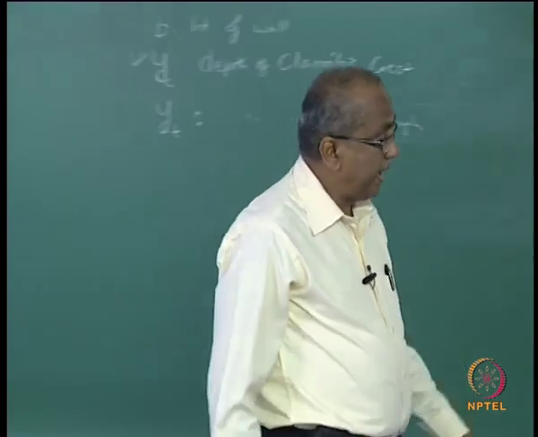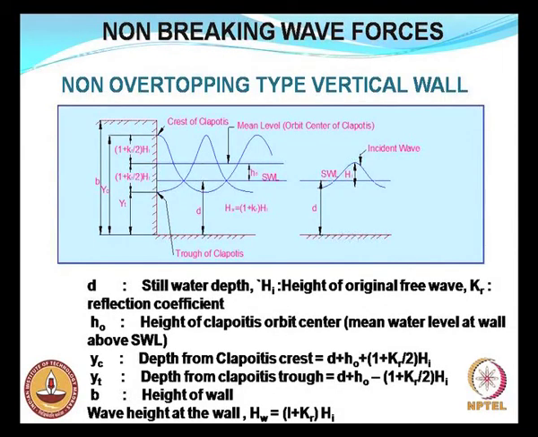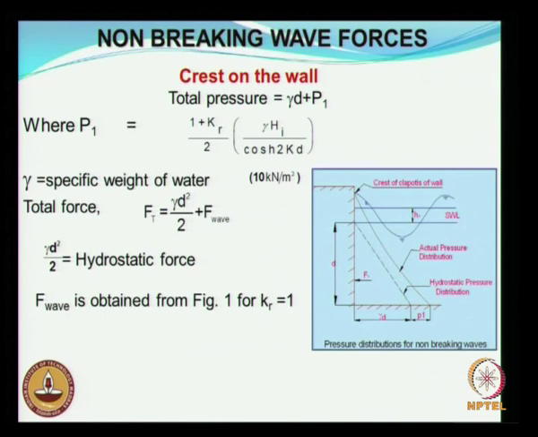So wave height at the wall is given as HW equals (1 plus KR) into HI. Now let us look into the details of the non-breaking wave forces on vertical structures.